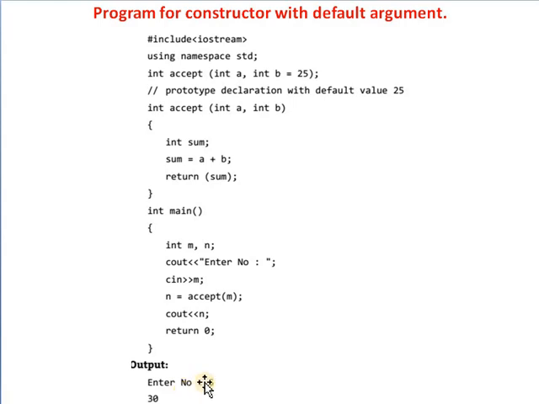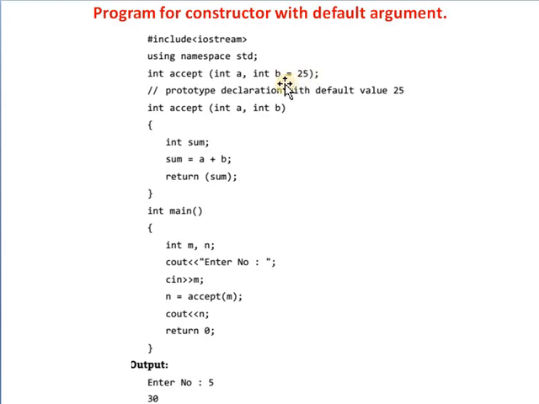Means in short, whenever the constructor is called using a single value, the compiler automatically takes the default value set by the constructor. Here the default value is 25.